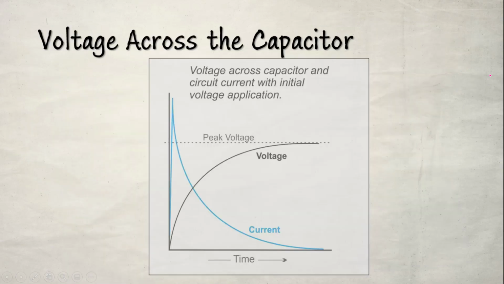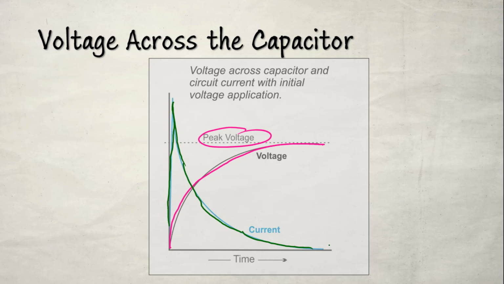Not only that, there are so many other examples of signals. For example, the voltage across a capacitor. How do voltage and current vary when a capacitor is charging? The voltage is gradually increasing like this, reaching a peak voltage. So this also can be considered as a signal. And considering how the current is varying in the capacitor, there is suddenly a huge current because of the electrons flowing to the capacitor, and gradually it decreases to 0. Once the capacitor is fully charged, there is no current. So this also can be considered as a signal.